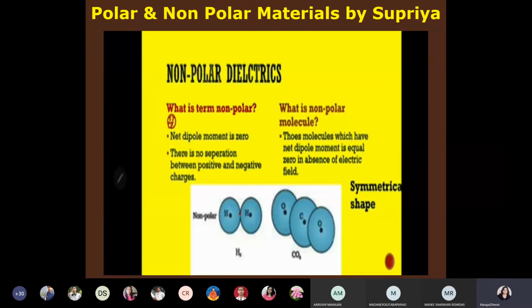In CO2, the center of mass of C plus is here and the center of mass of both O minus is here. That is, they coincide with the center of mass of C plus. Therefore CO2 is a non-polar molecule. They have symmetrical shape. Here, both H plus have symmetrical shape, and in CO2 also, both O and C have symmetrical shape.